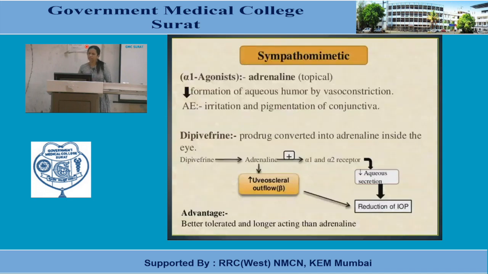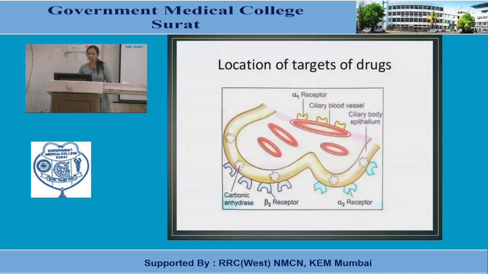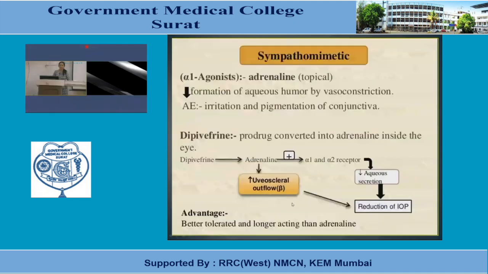So in which conditions we need to use an agonist and in which condition we need to use an antagonist or blocker, that now we can say easily. Sympathomimetic agents, alpha-1 agonist, adrenaline, as we have discussed, not only alpha-1 but alpha-2 and beta mediated action is also present with adrenaline, but the predominant is this action. Topical adrenaline is given for glaucoma. Mechanism of action, decreases formation of aqueous humor by vasoconstriction because it is an alpha-1 mediated action. Adverse events, irritation and pigmentation of conjunctiva.